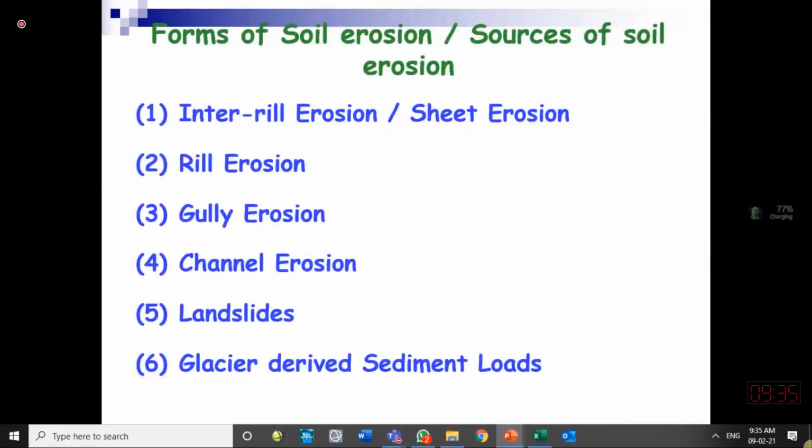So these are dynamic processes. This is the hierarchy of the start of sediment transport. Initially we have inter-rill erosion between two rills, or we call it sheet erosion. And there is erosion within the rill also. A rill is a small channel. A gully is a little bit larger channel. So rill erosion, gully erosion, and then big channel erosion.